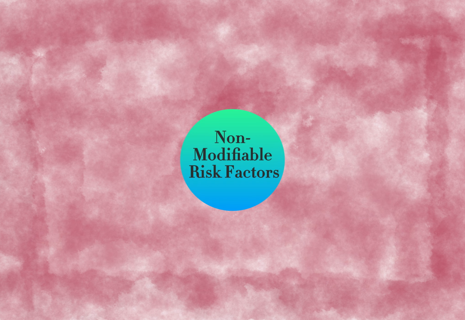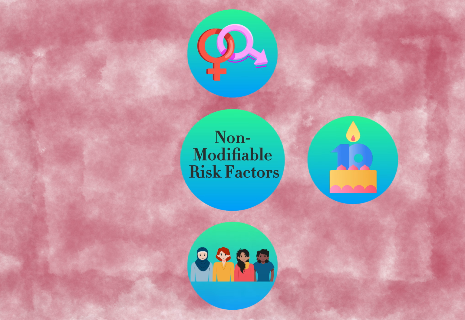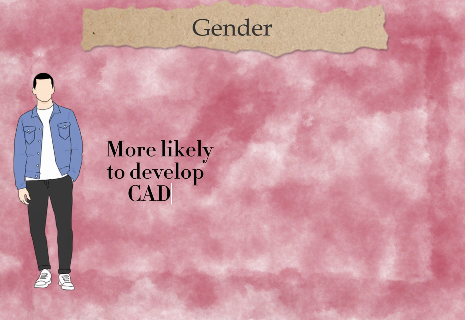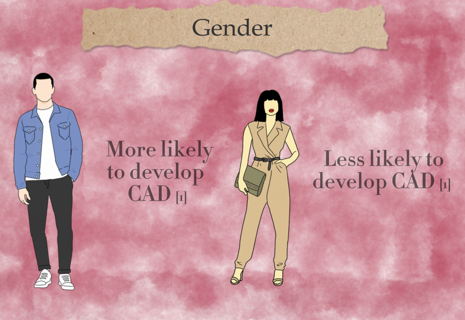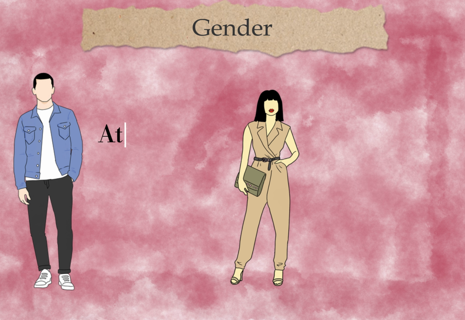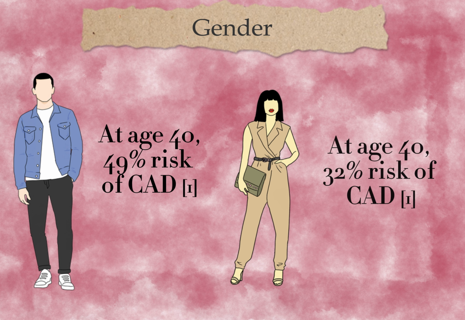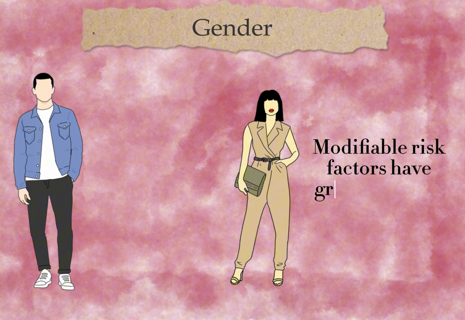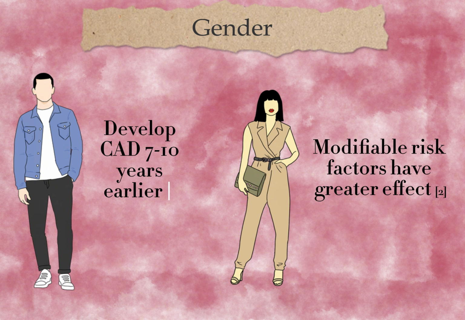Today we will be discussing how gender, age, ethnicity, and family history can impact your risk of developing CAD. In general, it is thought that men are more likely to develop CAD than women. At 40 years old, it was estimated that the risk of developing CAD for men was 49%, while for women it was only 32%. Women seem to be affected greater by modifiable risk factors such as smoking and diabetes, and often develop CAD around 7 to 10 years after men.